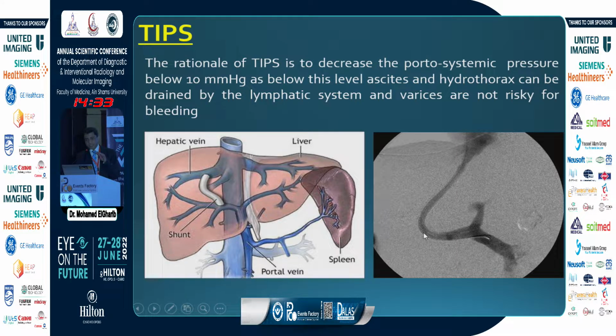The aim of TIPS is to reduce the portosystemic pressure gradient, ideally to below 10 millimeters mercury, because below this level the lymphatic system can drain the ascites and the hydrothorax, and the varices are not at risk of bleeding, and these are the main indications for the TIPS procedure.